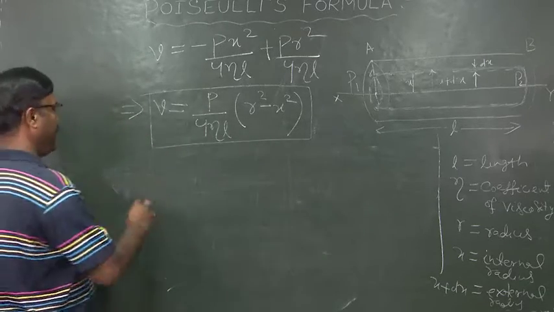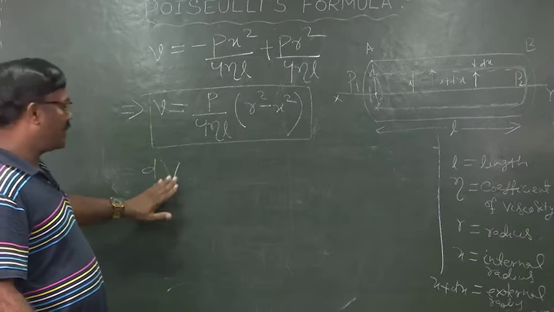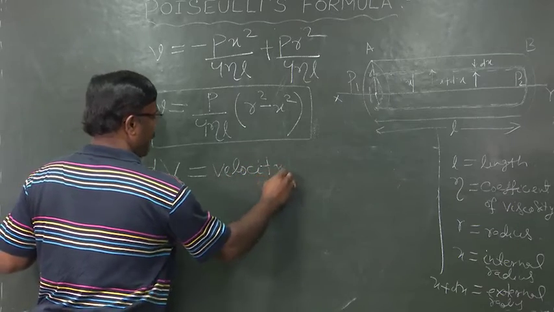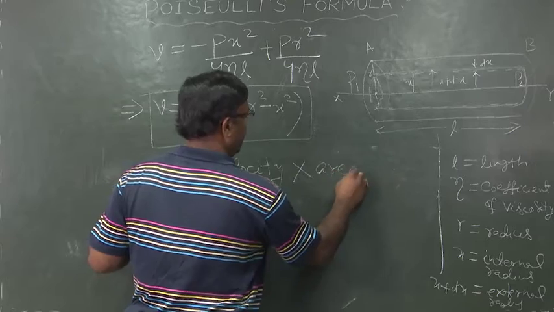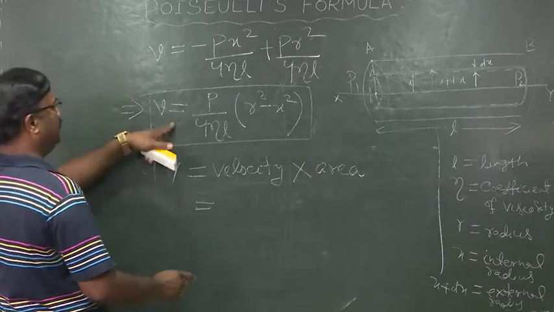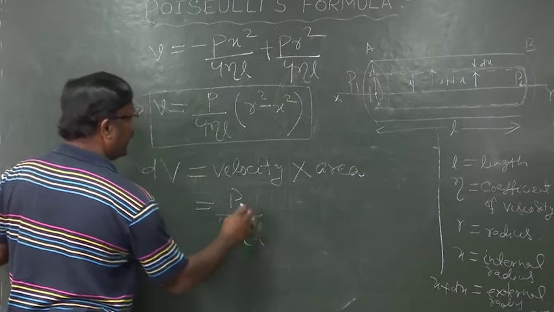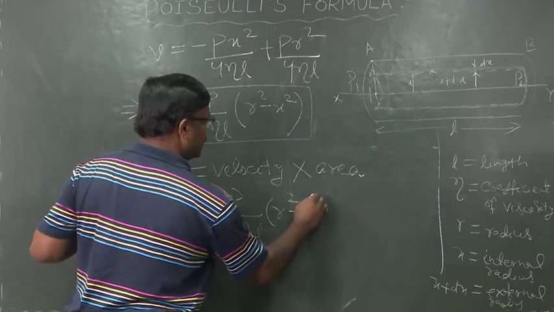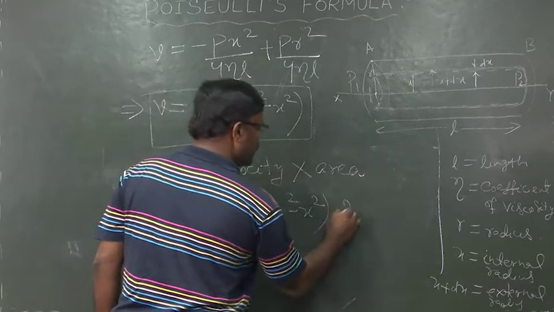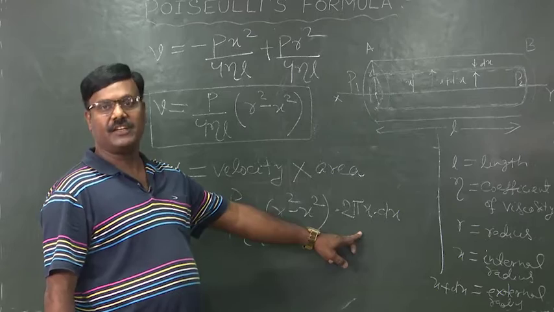If dV is the volume of liquid flowing through the element per second, then this dV will be equal to velocity multiplied by area of the cross section, which is equal to, in place of velocity we can write p by 4 eta L r square minus x square into the area, which will be 2 pi x into dx. This is the area of a cross section of the element.